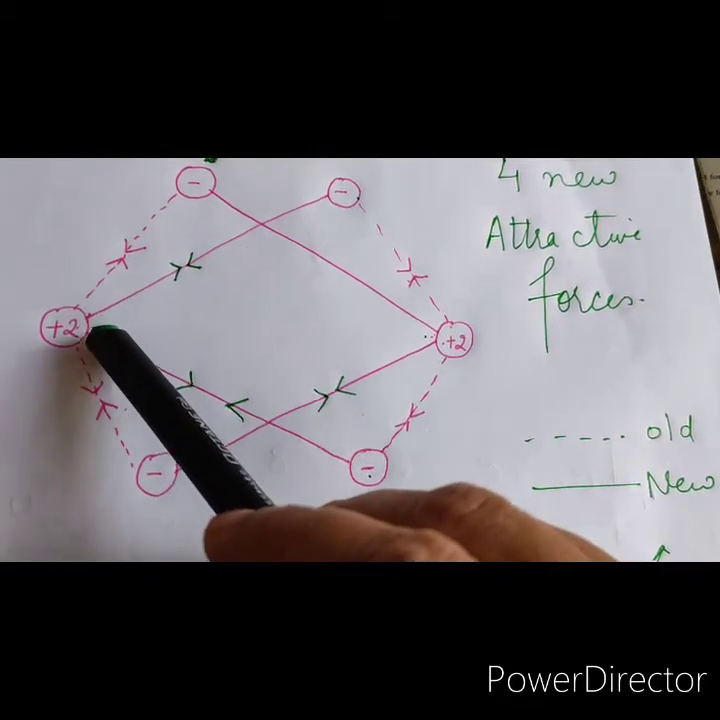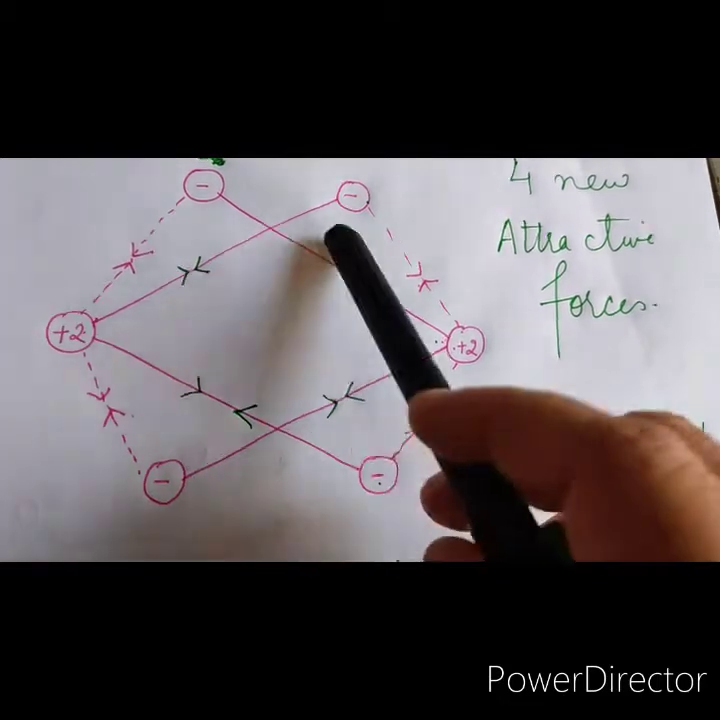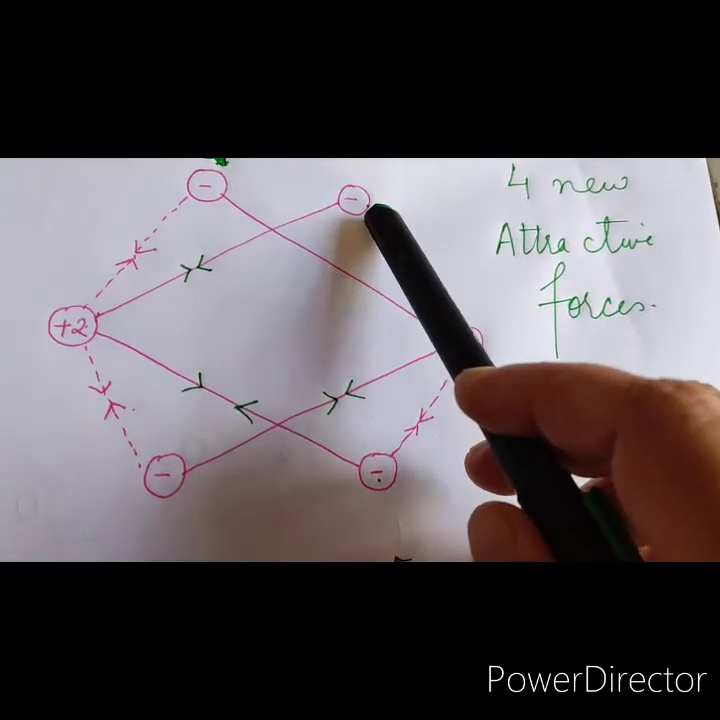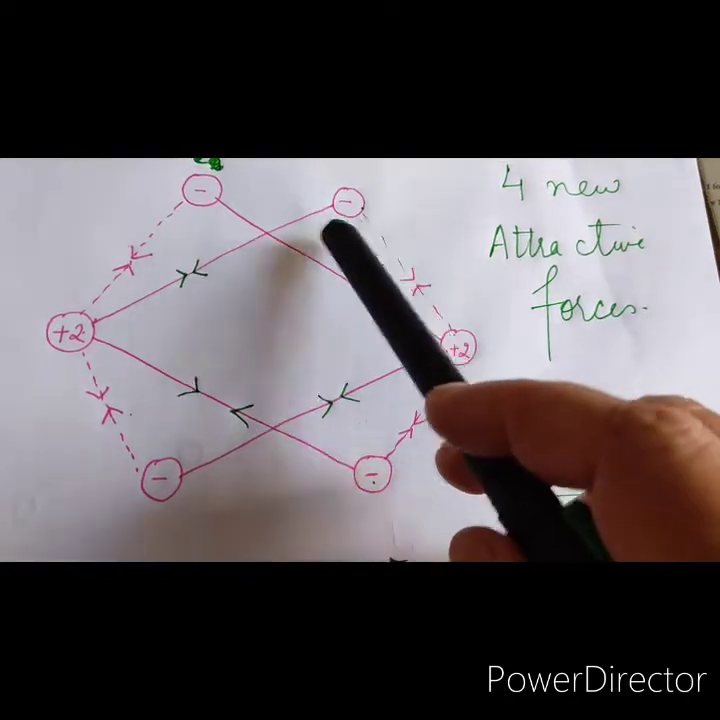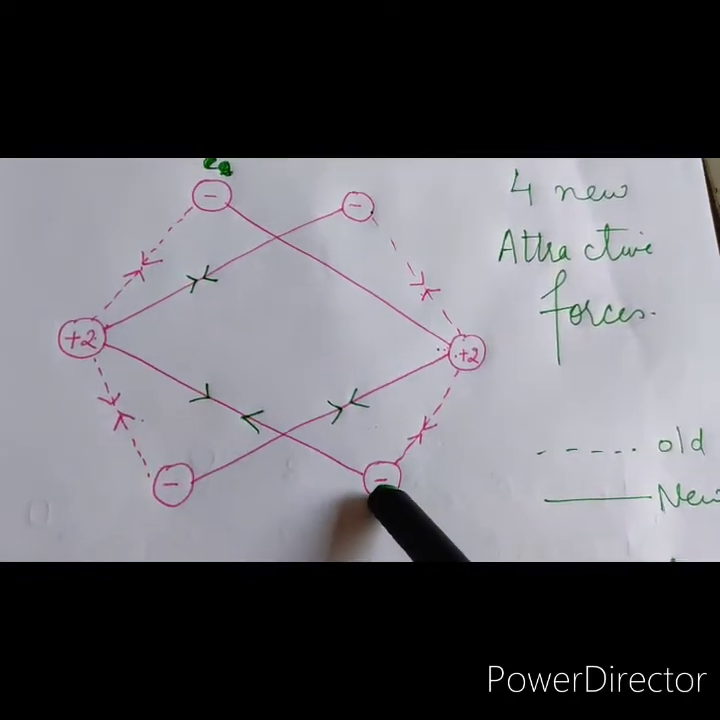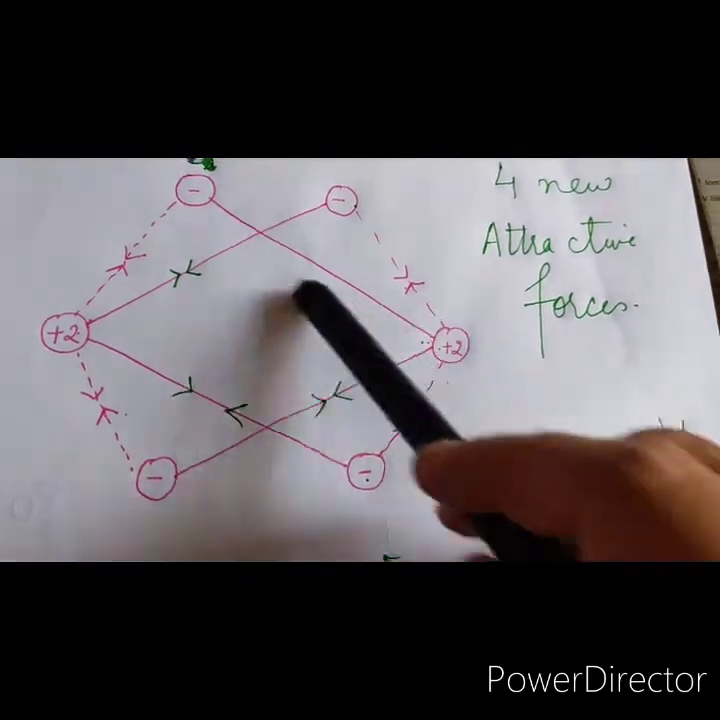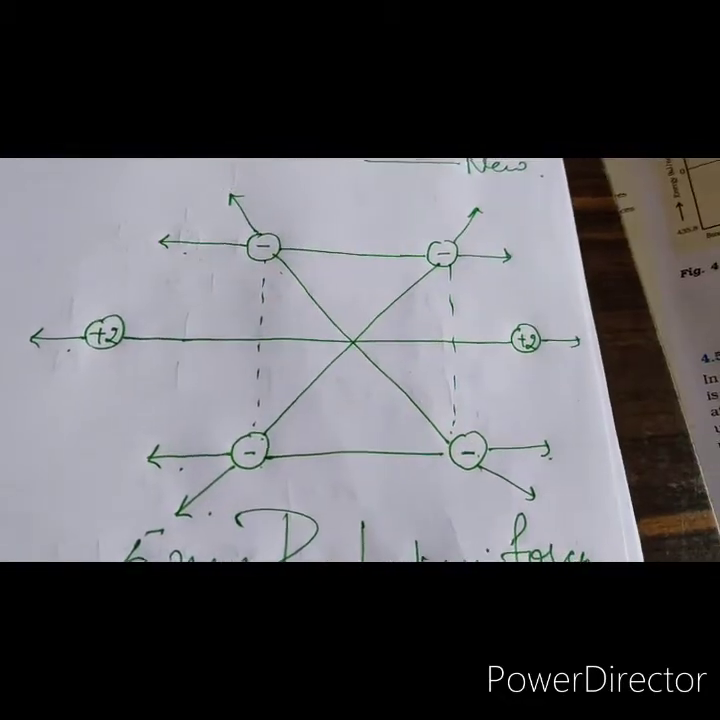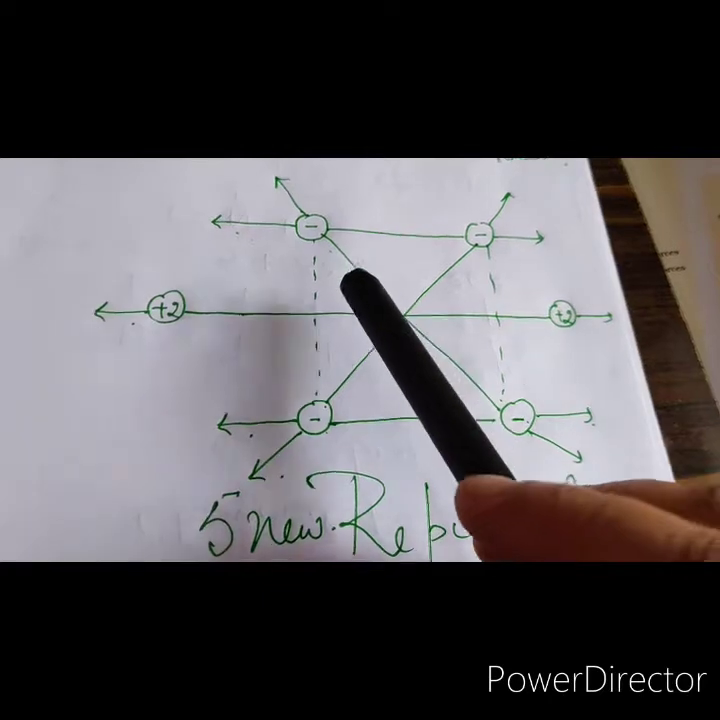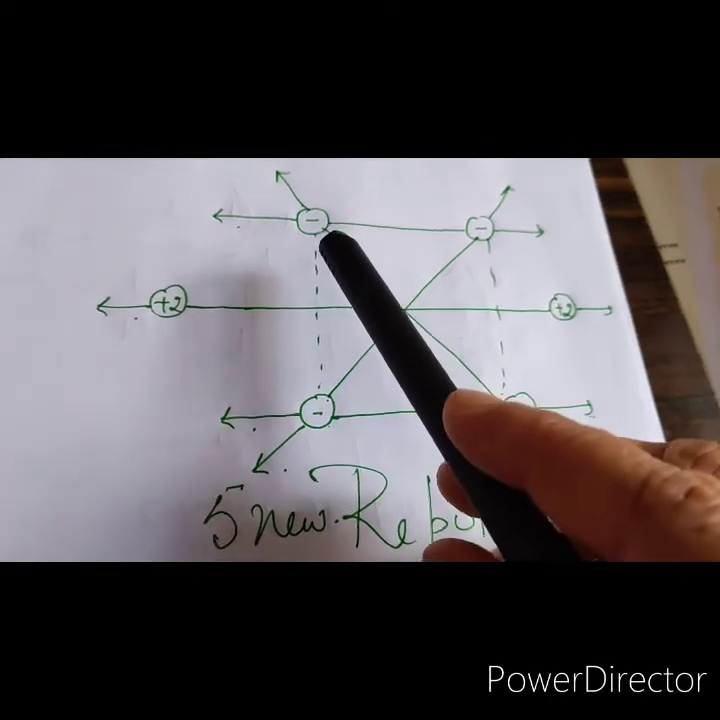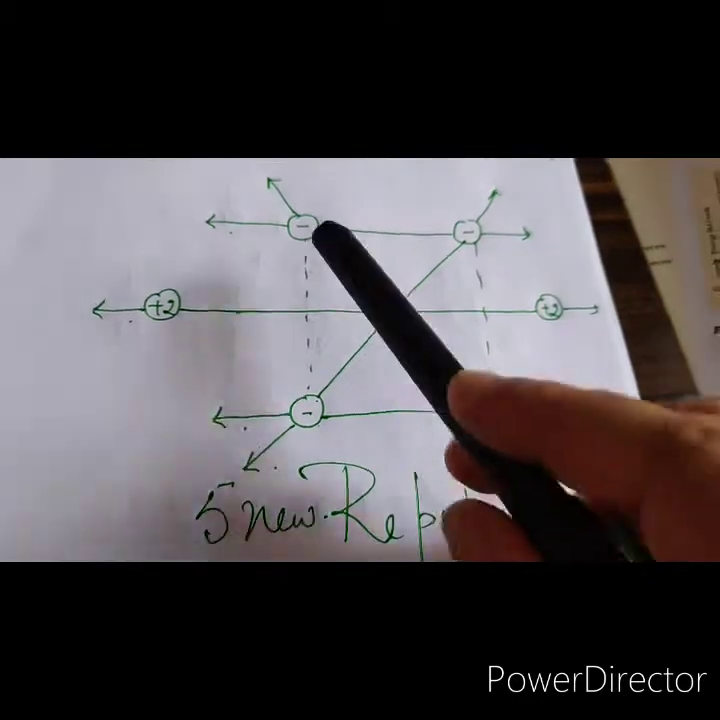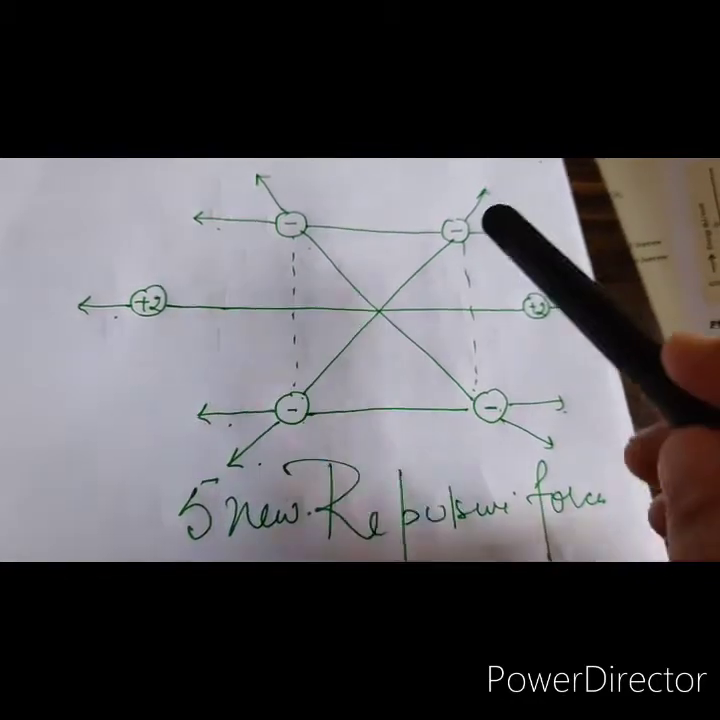So let us see the new attractive forces. This attractive force will be between the nucleus of one helium atom and the electron of the other. And so in this way we find that there are 2 and 2 for this. There are 4 new attractive forces, right? Now let us see the repulsive forces. When the atoms were far apart, the repulsive forces were between the electrons of the same atom, right?